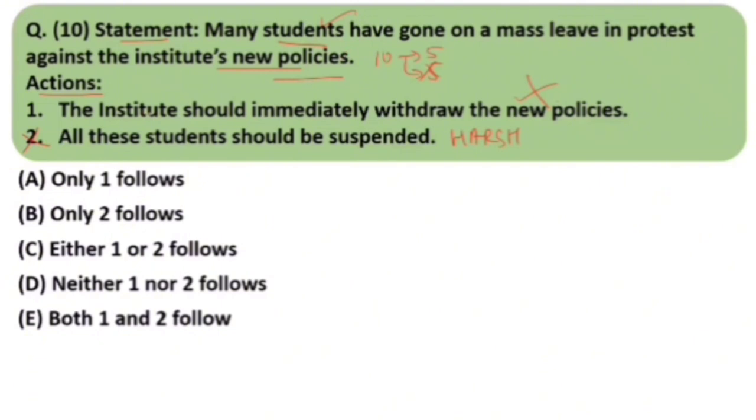Here the action is that the institute should immediately withdraw the new policies. That means it needs to withdraw all the policies, but that would be a very unthoughtful and knee-jerk reaction, an immediate reaction which is not useful. So even this is not a logical action.